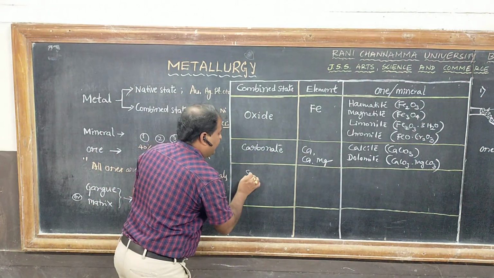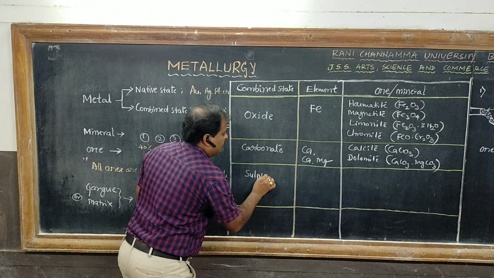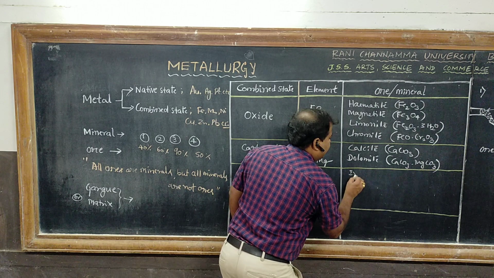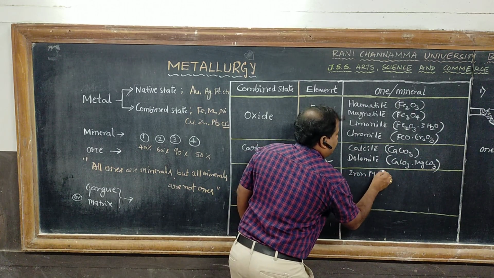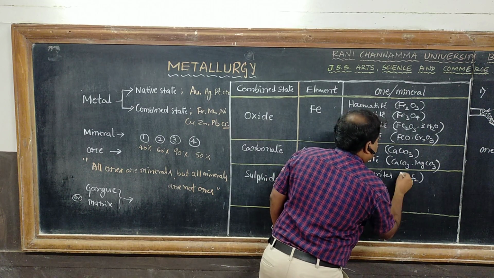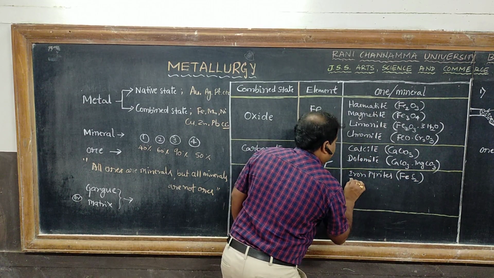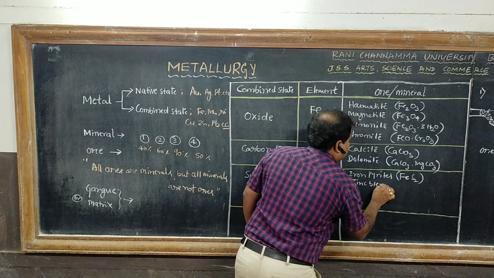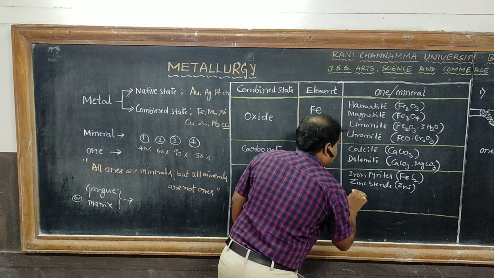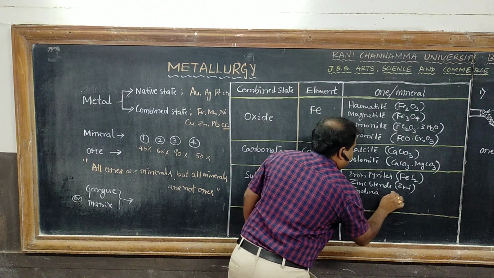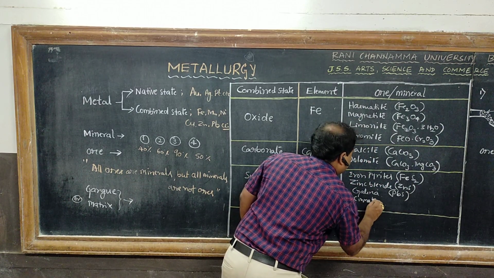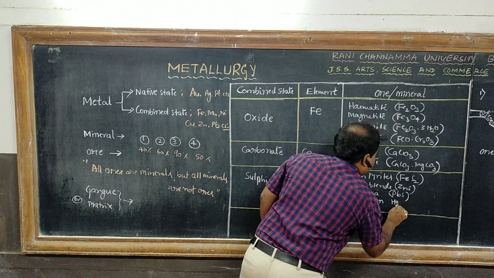The next type is sulfide ore. Examples: iron pyrites, FeS2; zinc blende, ZnS; galena, PbS; then cinnabar, HgS.